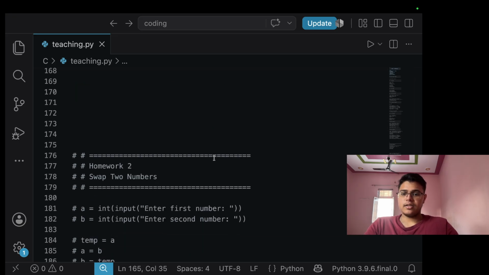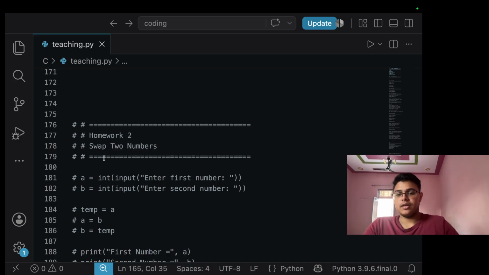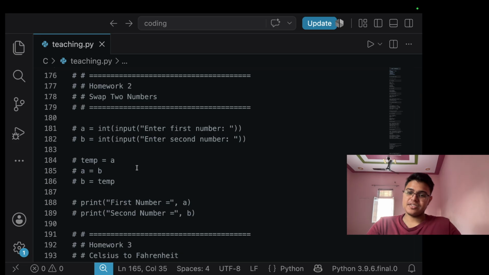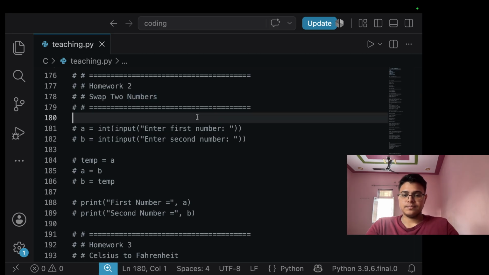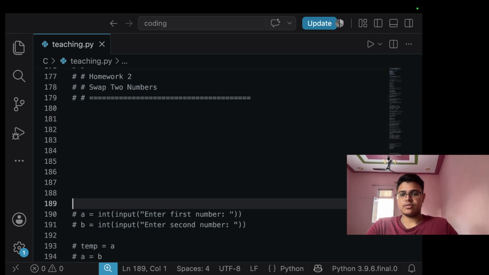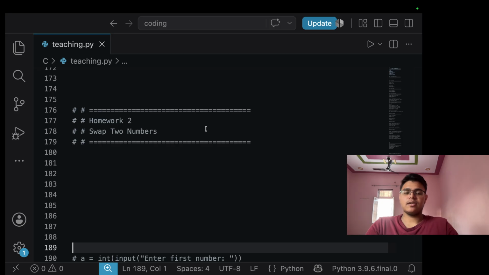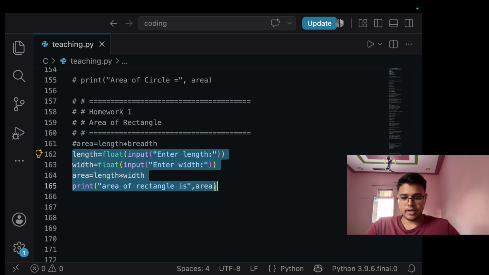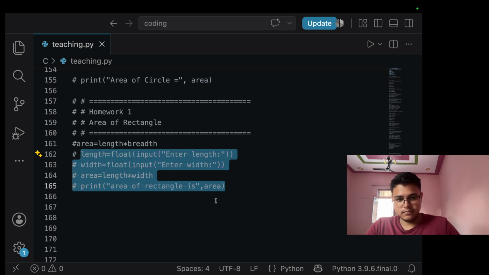Okay, the next question is swapping two numbers. This is a very interesting question: how will you swap two numbers? You can try this also. Just pause the video and then try. Okay, and I hope you did that.